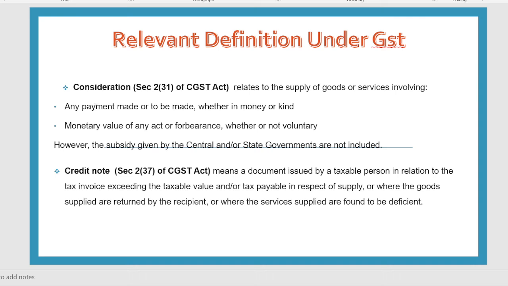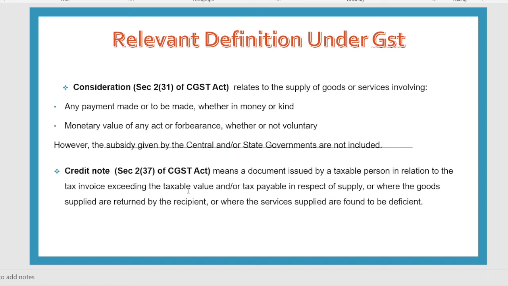Next is consideration. As we know, any payment made or to be made, whether in money or kind, or monetary value of any act or forbearance, whether or not voluntary, that will be treated as consideration. तो अगर आप कुछ चीज के बदले में कुछ पैसा देते हो या पैसा देने का प्रॉमिस करते हो, तो that will be treated as consideration. So जो भी आप पेमेंट करते हो, that may be in cash or in kind, and the monetary value of any act of forbearance, whether voluntary or not. सो अगर आप कोई चीज न करने के लिए भी कुछ पेमेंट कर रहे हो, so that will also be treated as consideration. Credit note.